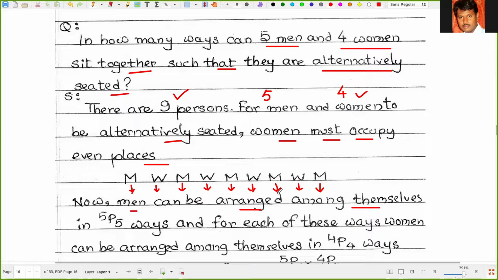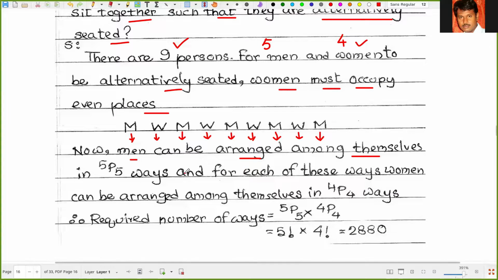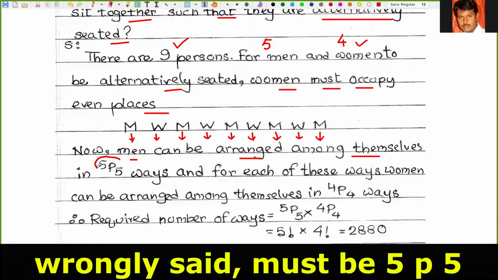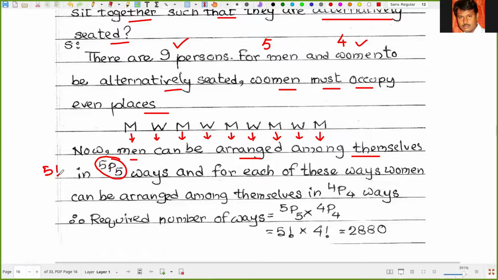Now, men can be arranged among themselves. How many men are there? 5 men. So they can be arranged in 5P5 ways. That must be based on permutation because the arrangement may be of any type. So 5P5, that means 5 factorial.